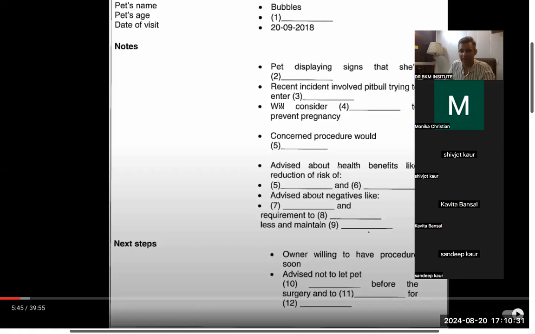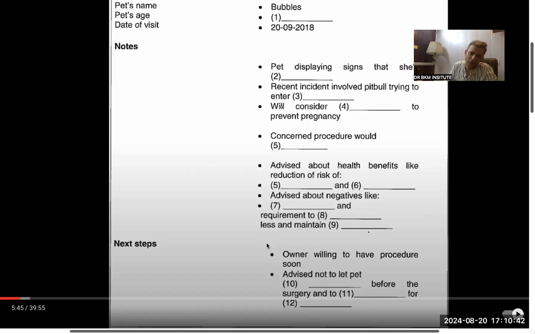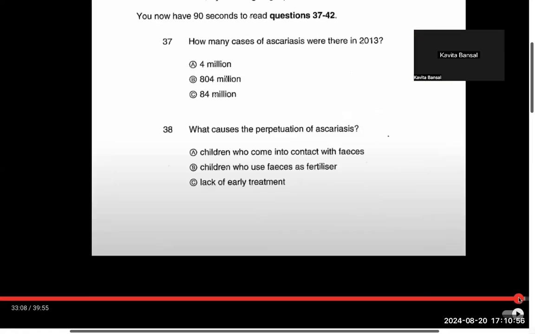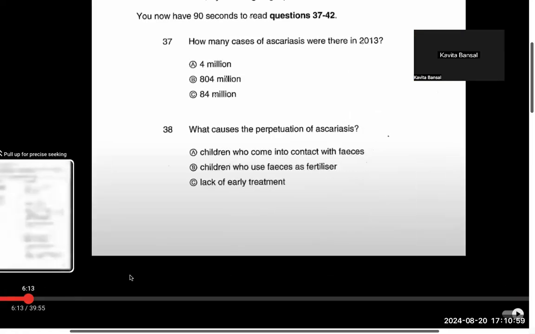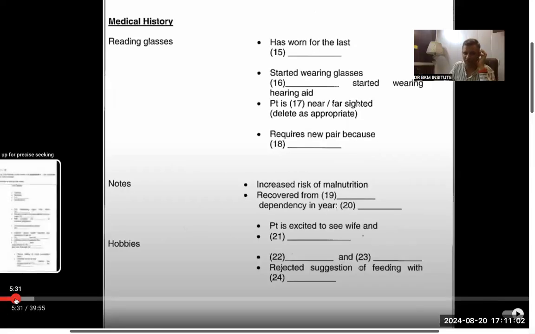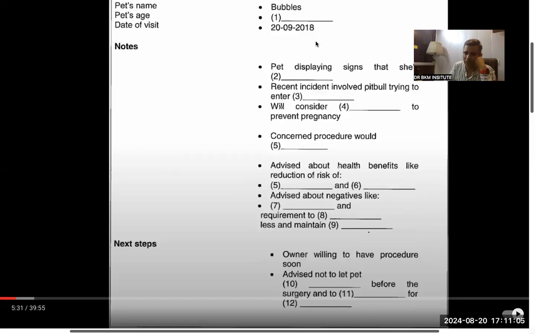That's perfectly fine. Requirement to eat less or feed less and maintain one word we did not catch. What was that word? Requirement to feed pet, feed less, and bubbles or her, sorry. So either the name of the pet is mentioned or her is mentioned instead of the name. It's impossible to fill in again, I'm really sorry. Requirement to feed less, feed Bubbles less, and maintain exercise.